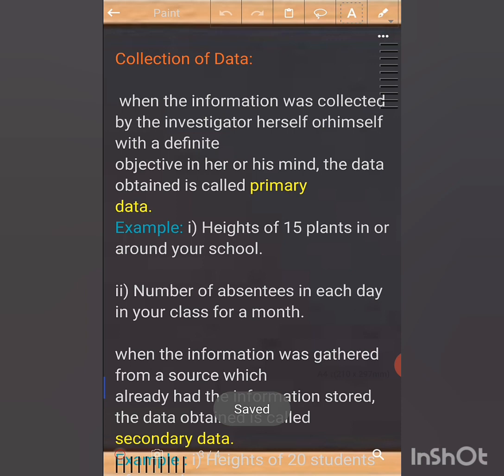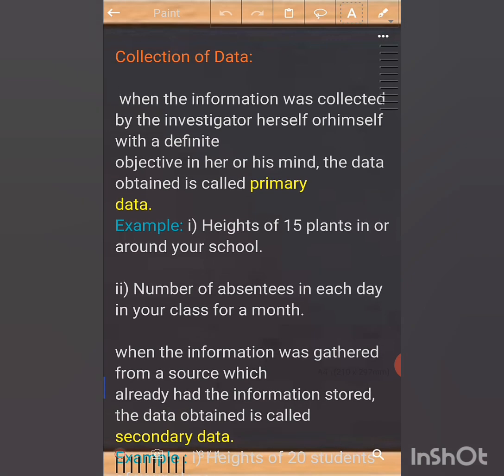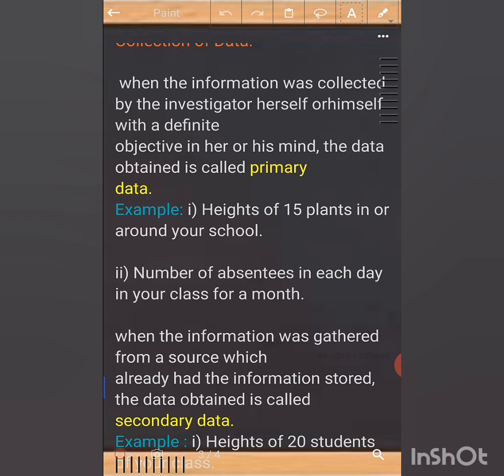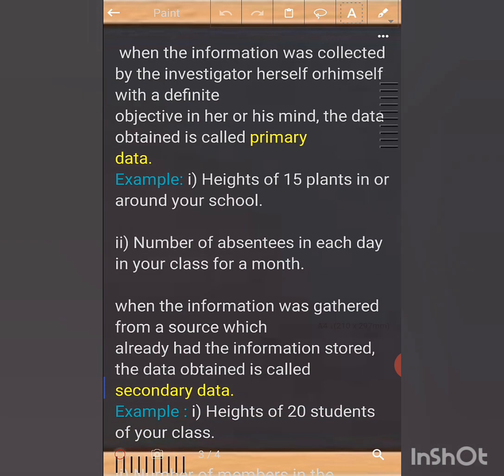Now see collection of data, how this data will be collected. The person who collects data is called an investigator. When the information is collected by the investigator herself or himself with a definite objective in mind, the data obtained is called primary data. That means if the person alone, without taking the help of any other source, collects the data, then that data is called primary data.